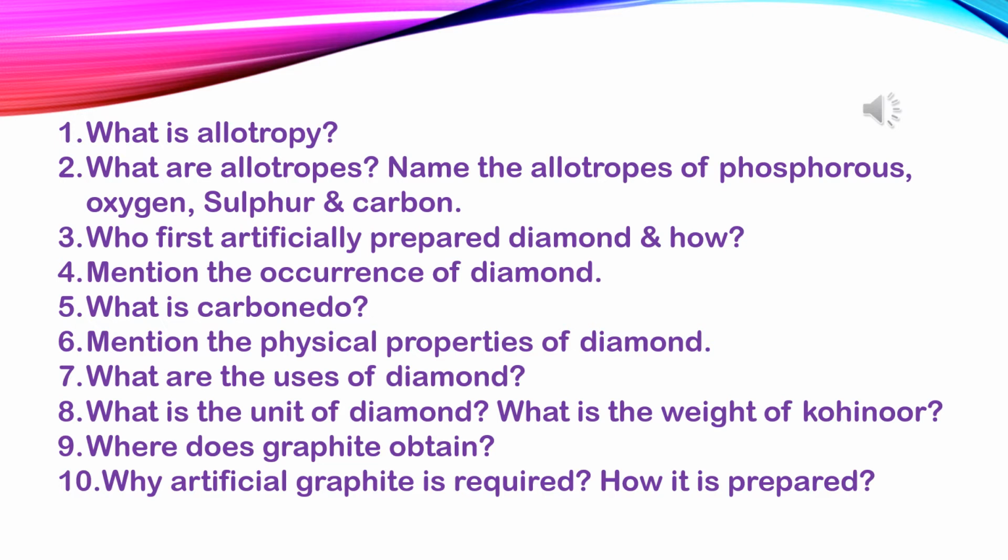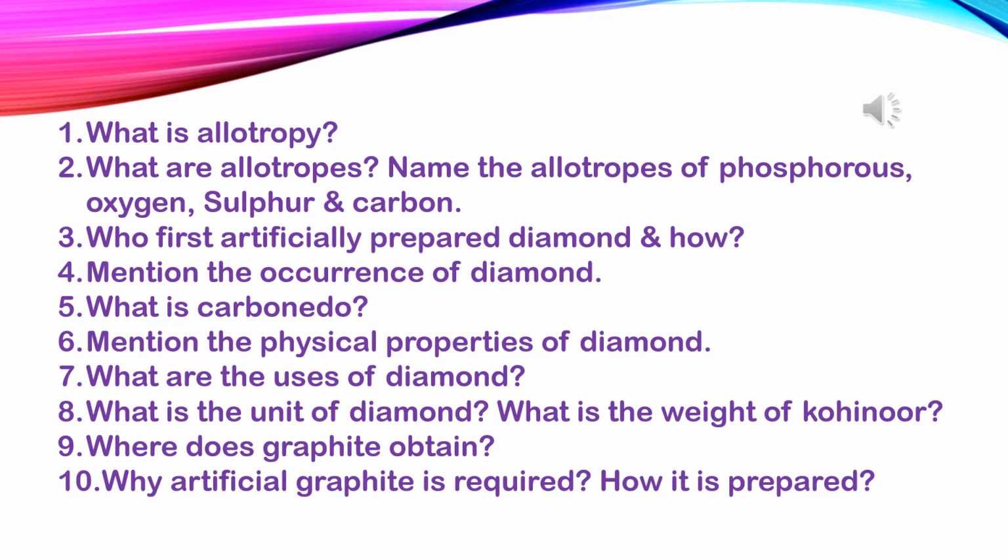Question number 5. What is carbonado? Pure diamond is a colorless, transparent and crystalline substance. Impure diamond is black or brown, called carbonado or bort.